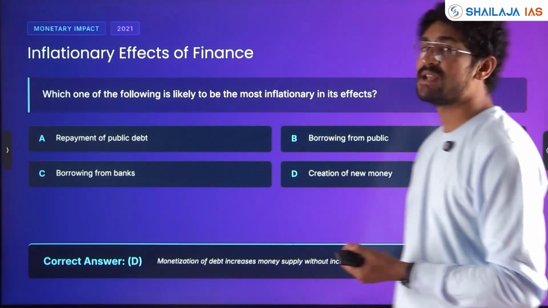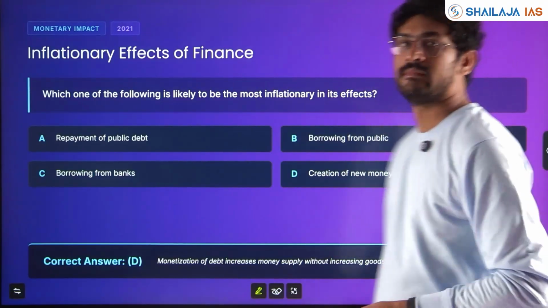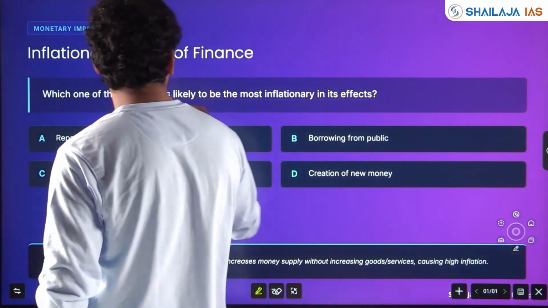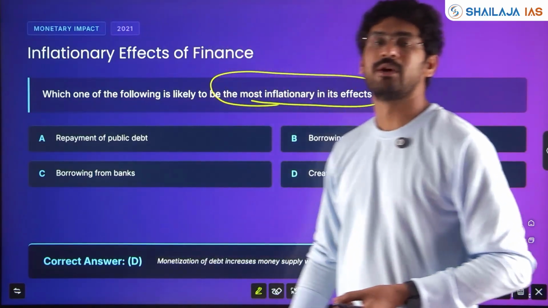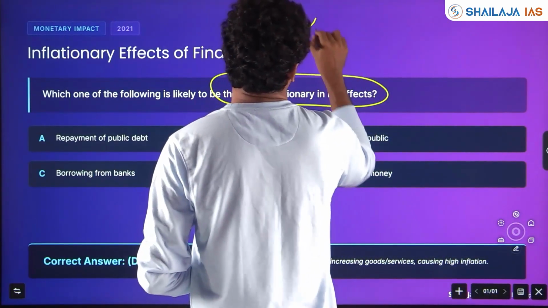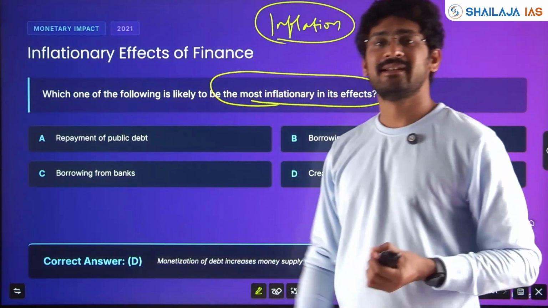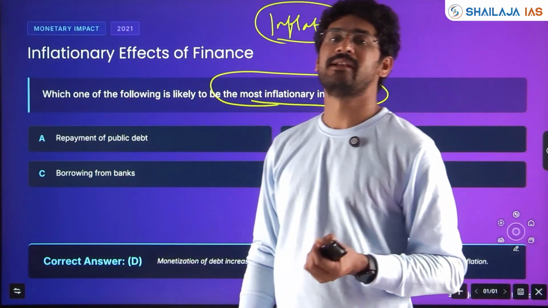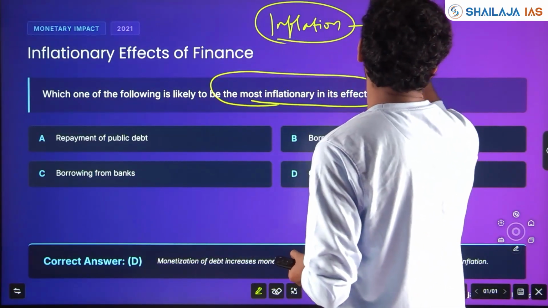Next, inflationary effect of finance. Which of the following is likely to be most inflationary in effect? What is inflation? You should know. A rise in the general level of prices of the majority of goods and services.